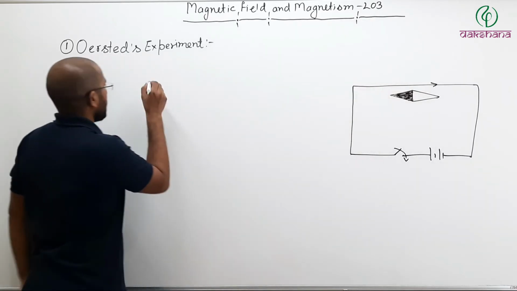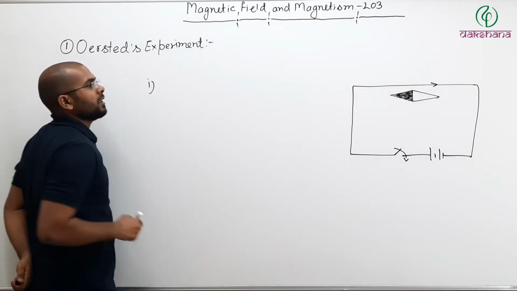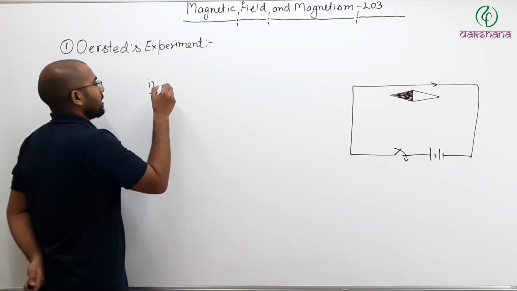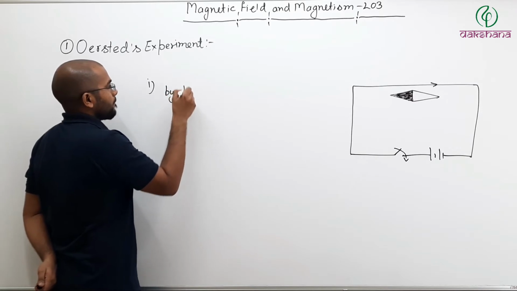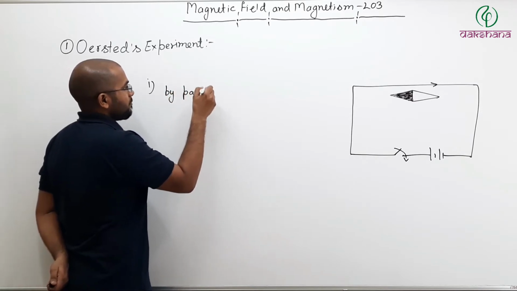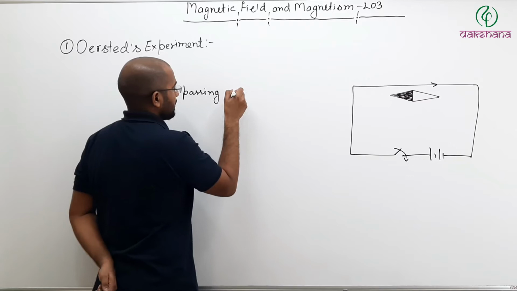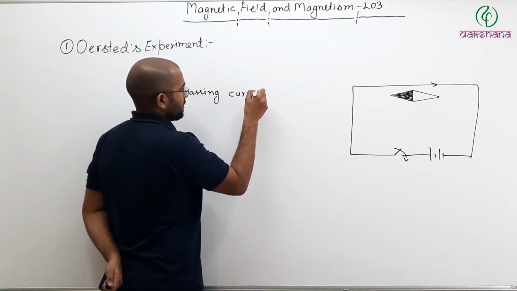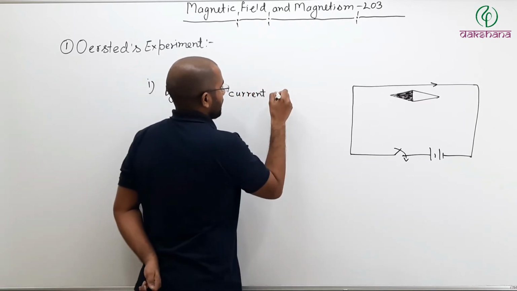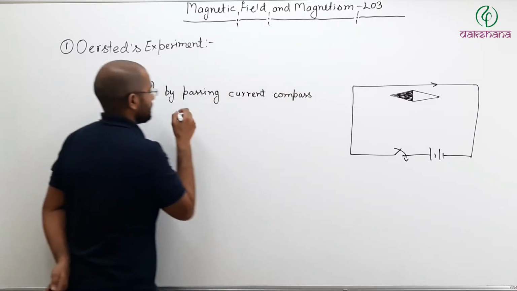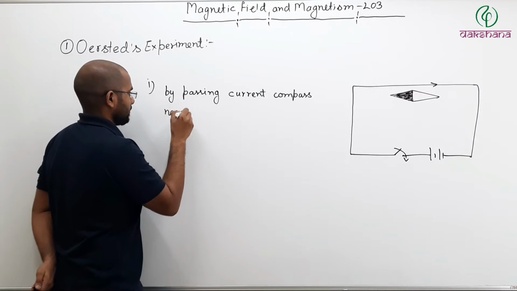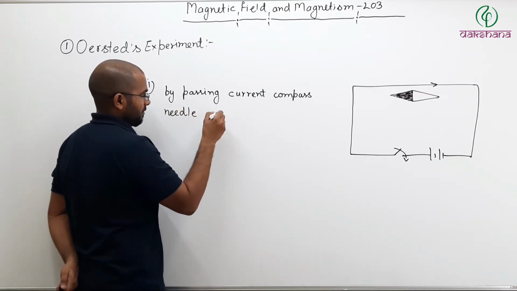So, the first point you will write in the Oersted experiment: 1. By passing current, the compass needle can be deflected.